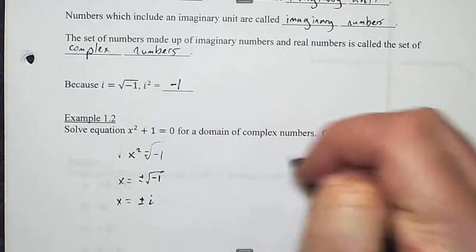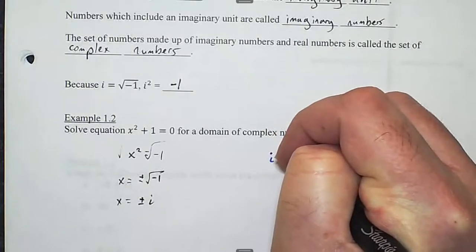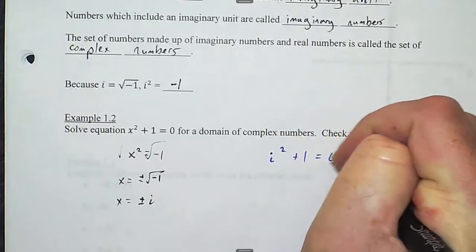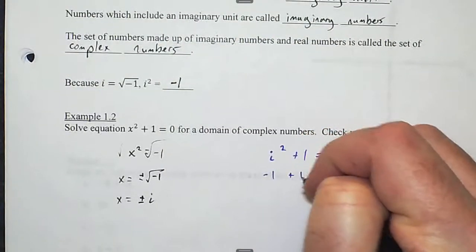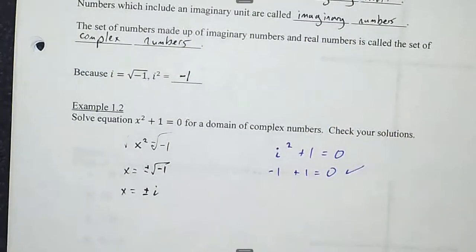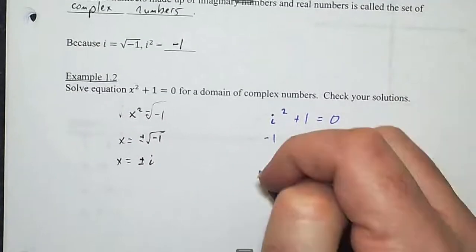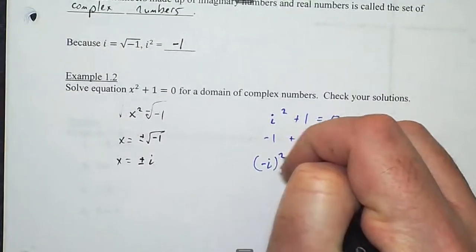So let's start with i. i squared plus 1. Does that equal 0? Well, as we talked earlier, if i is the square root of negative 1, then i squared must be negative 1. And that's a true statement. What about negative i squared? Well, we plug it in parentheses.